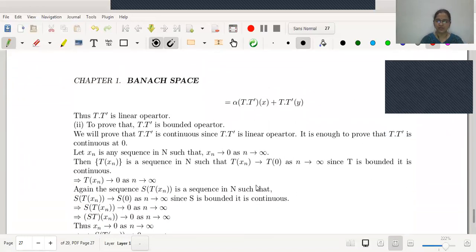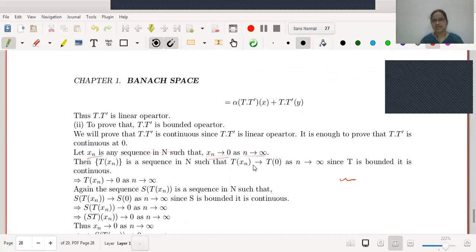To prove boundedness, we will prove that this mapping T dash is continuous. But again, we know that to prove T dash is continuous, it is enough to prove that T dash is continuous at 0, that is, the origin. Therefore, we will start with a sequence xn in n such that xn converges to 0 as n tends to infinity. Now, T of xn is a sequence in n.